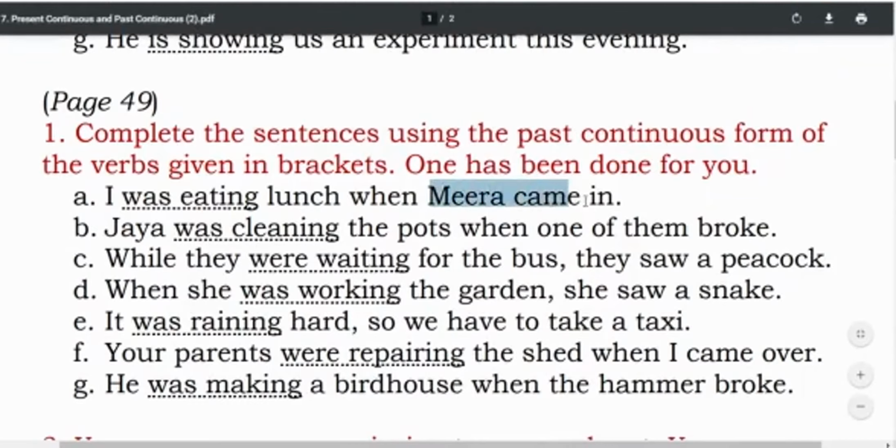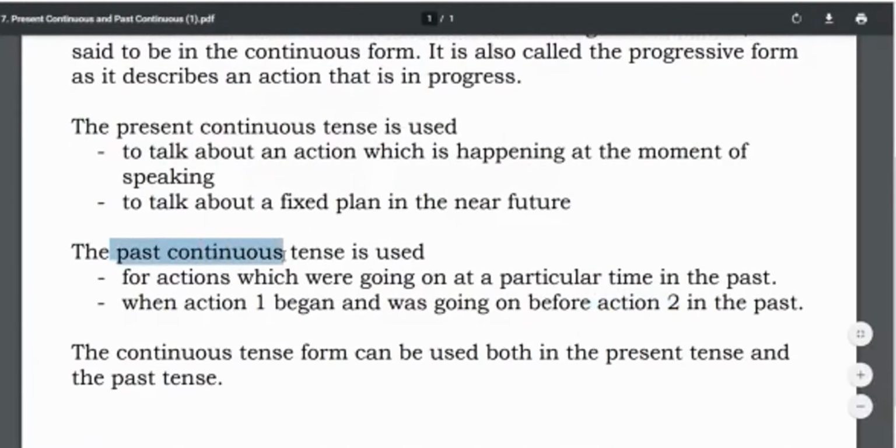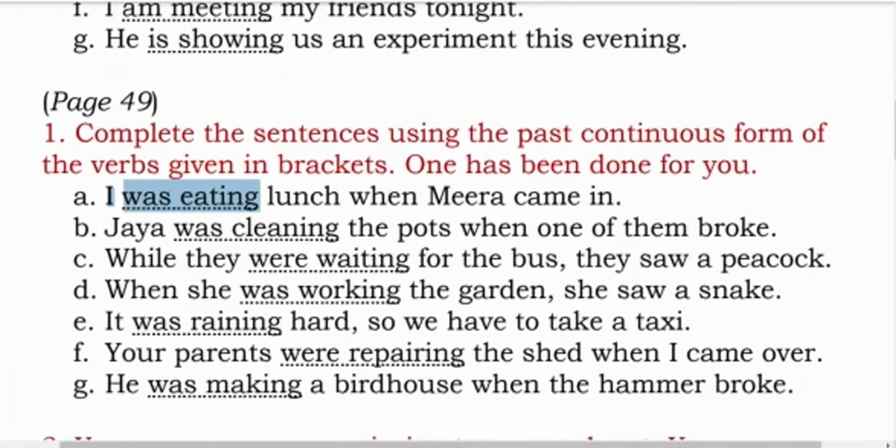Meera came in. Meera andar आई. It is past tense. So this is the action number 2. Now action 2 is over here. This will remain in the past tense. Now when past tense is over here, action 1 will turn to past continuous.